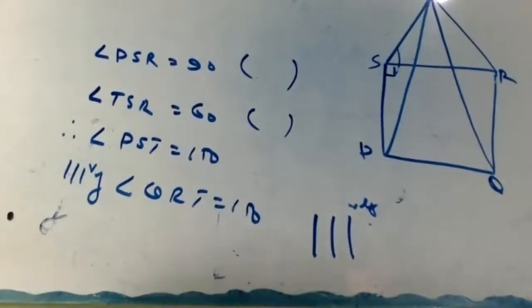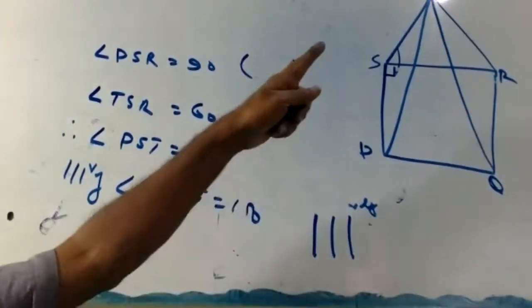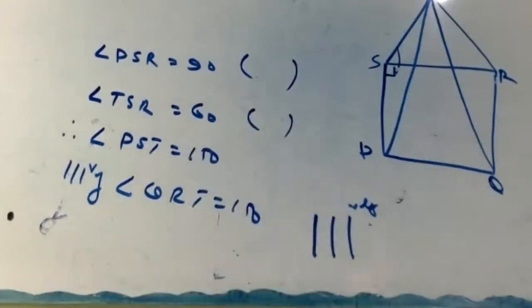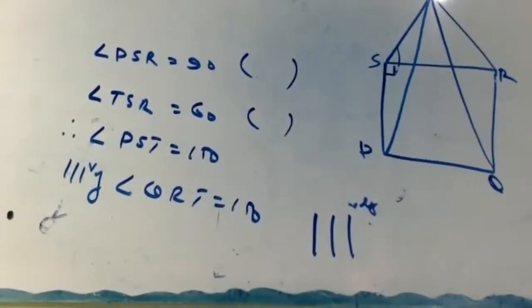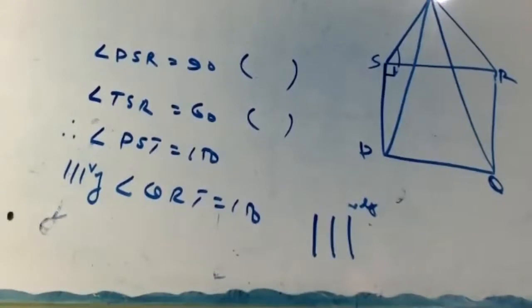Therefore, triangle PST is congruent to triangle QRT by SAS congruency. Hence, TP equals TQ. The first part is finished. Everyone check the first part. Okay.